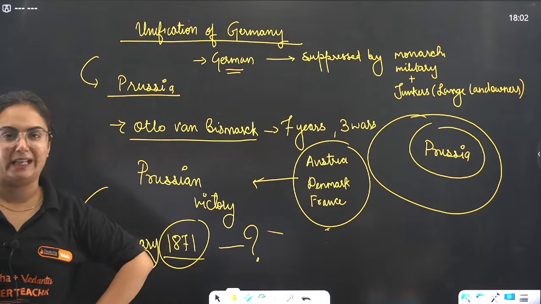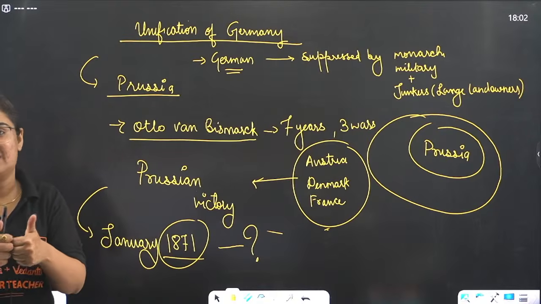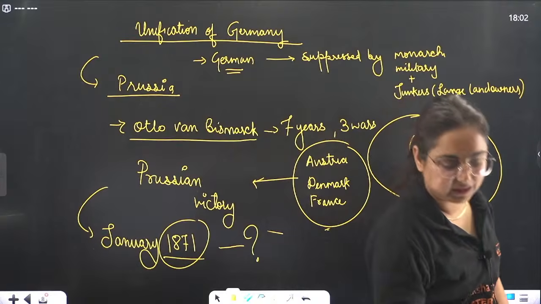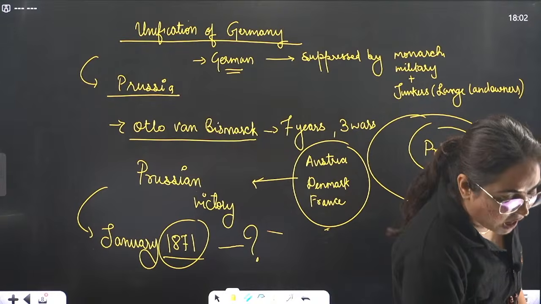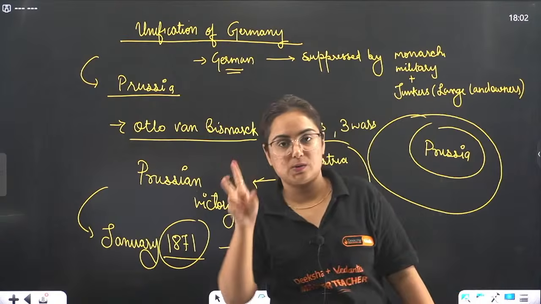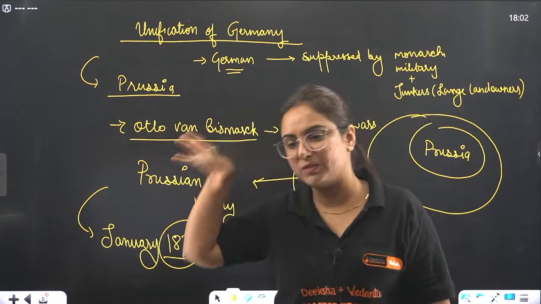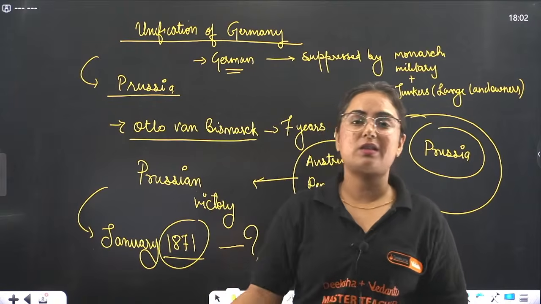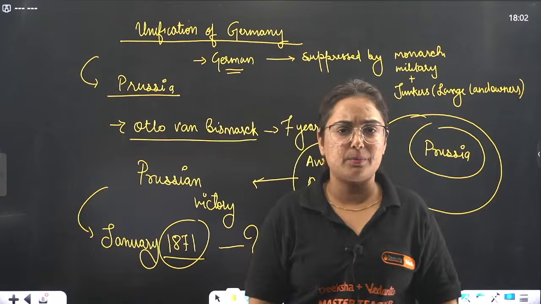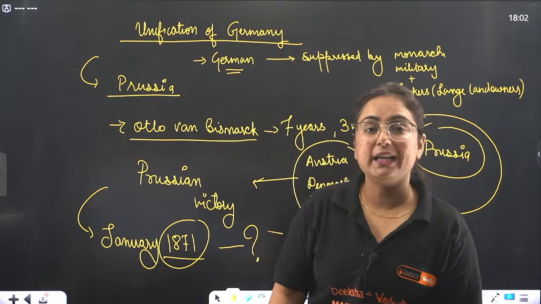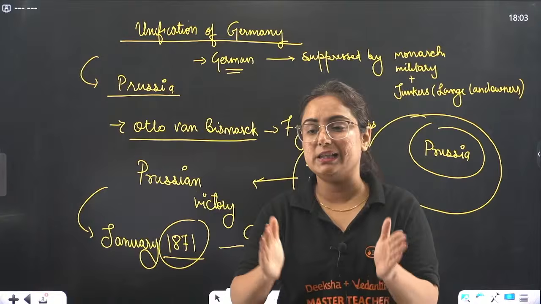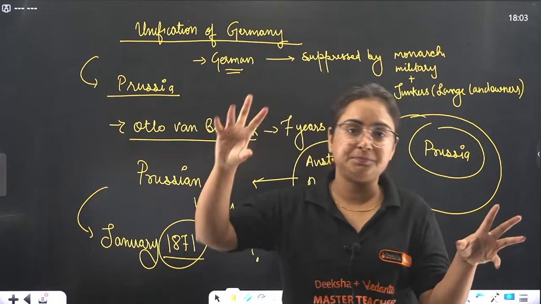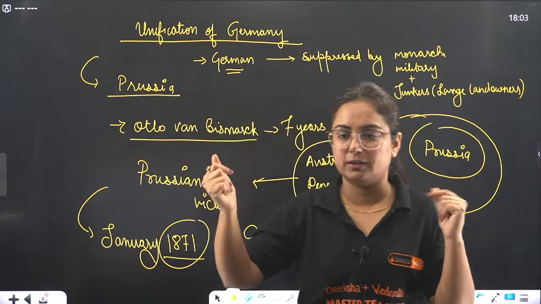Okay, and this is how Germany became unified. Give me a thumbs up if this is clear. Otherwise, how will I know whether it is clear or not? And please suggest the next topic you want to study. We are left with two topics from this chapter: the strange case of Britain and the Balkans. It will be okay if we don't start the second chapter, though I will give you a summary of it. I just want everything to be crystal clear in your mind. Suggest the next topic: Britain or Balkan? Fast, quick.